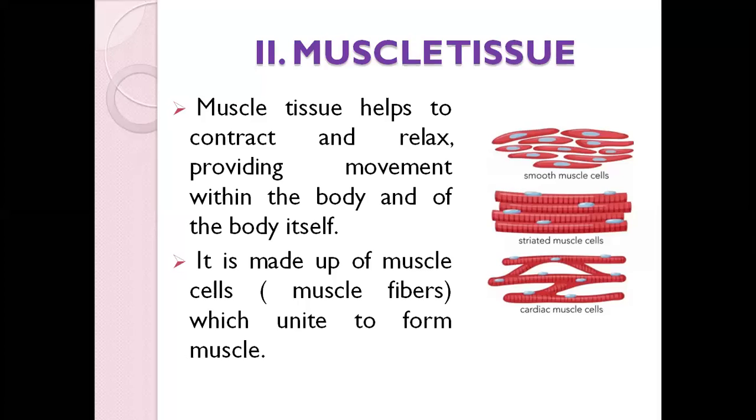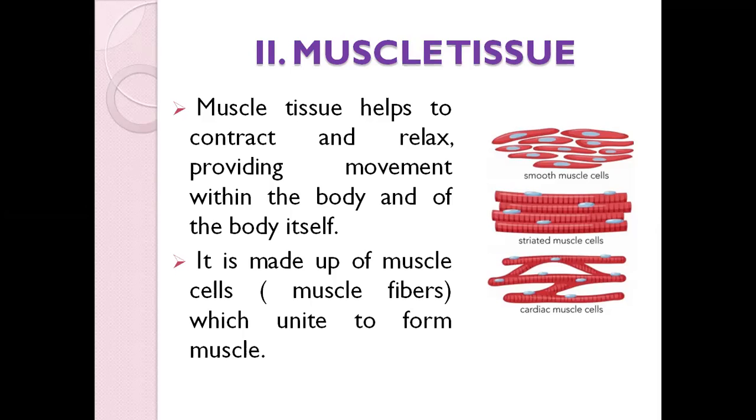Muscle tissue, as the name itself suggests, is that type of tissue, that part of the body, which helps in contraction and relaxation. It expands, it relaxes, and it helps in movement. The muscles, along with your skeletal system, are the parts of the body which really help in our body movement.